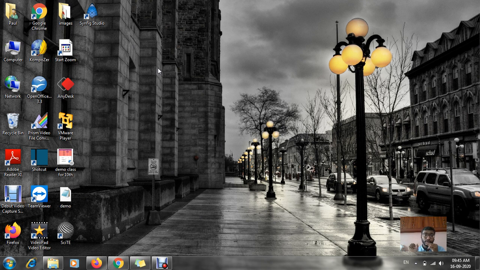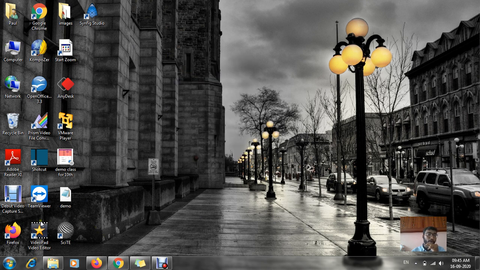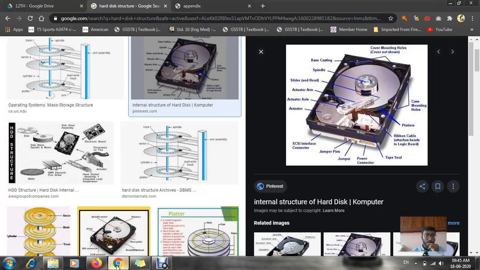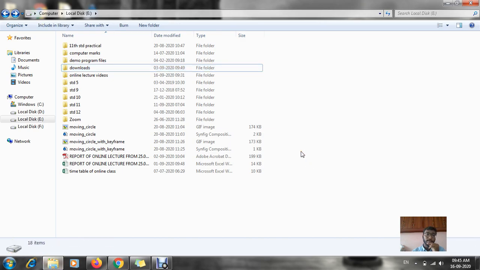Okay, so this is the only reason why I save just important software that has to be opened frequently. Such types of folders or files I save on my desktop. Now this is known as your file system. This is your normal file system which is used in your OS, that is, your operating system.